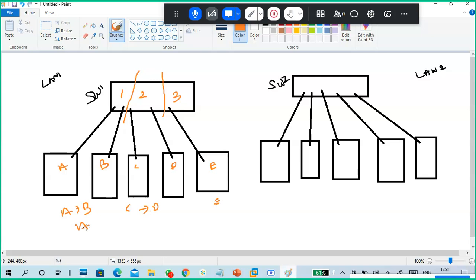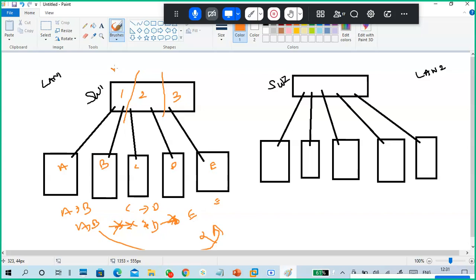A and B cannot communicate with C and D, and cannot communicate with E either. They are not communicating because they are separate LANs. Physically they are in the same switch only.